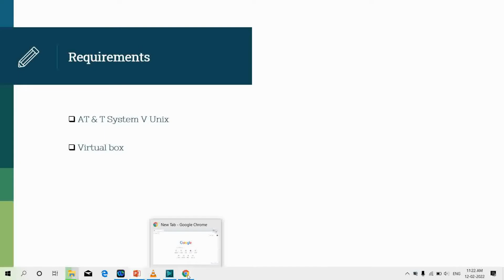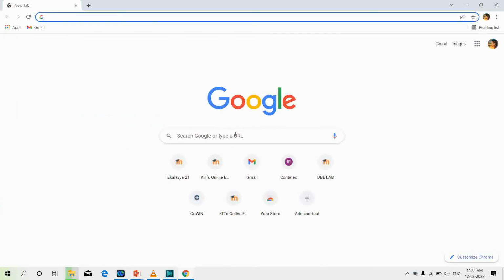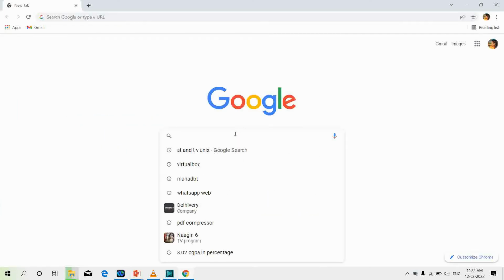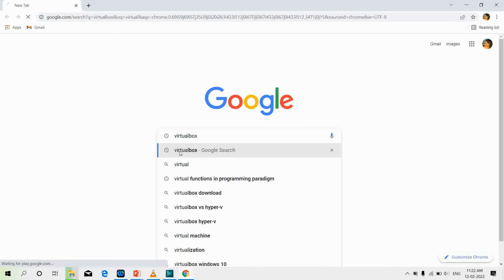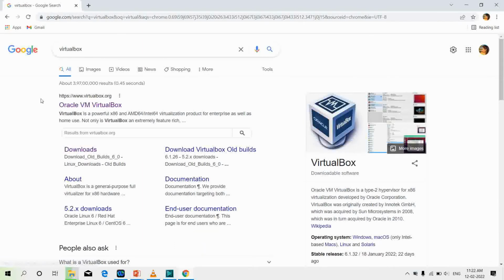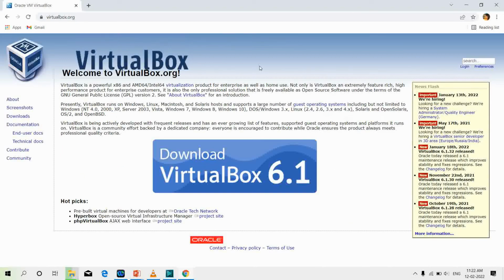I'll go on Chrome and I'll Google the virtual box. And this is the official site for downloading the virtual box. I'll click on it, and VirtualBox 6.1, this is the latest version, and I'll download it.